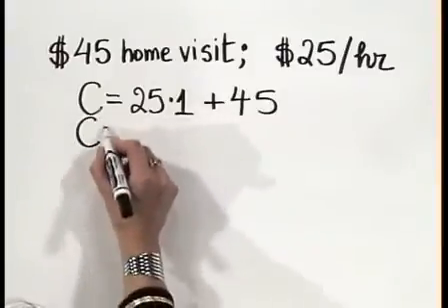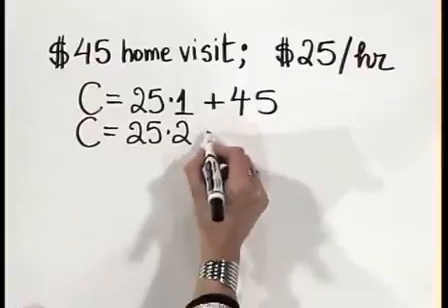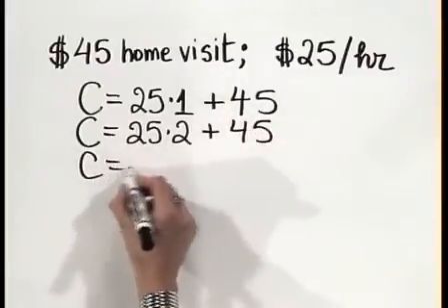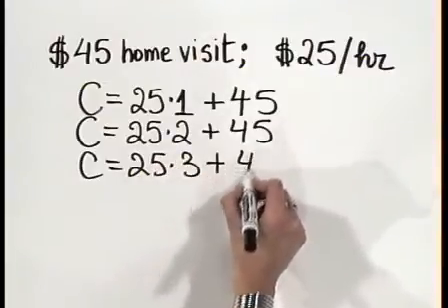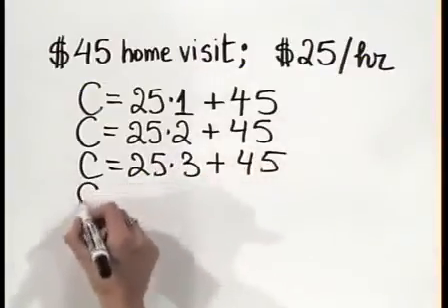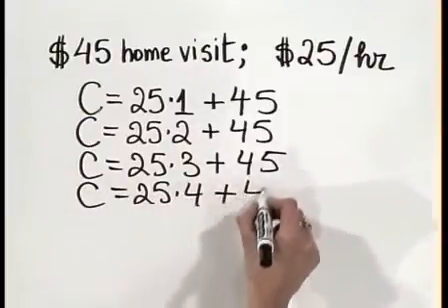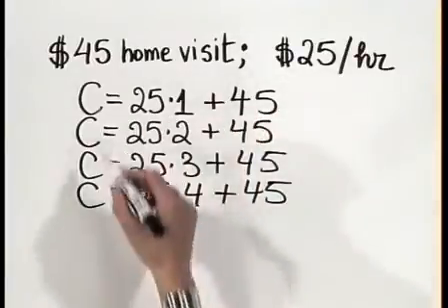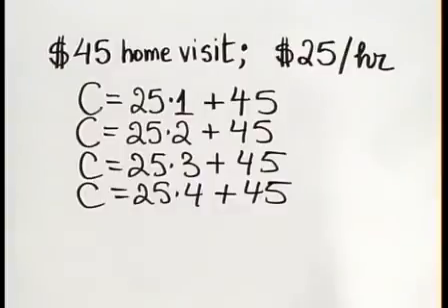The cost for 2 hours would be 25 times 2 hours plus the home visit. The cost for 3 hours would be 25 times 3 plus 45. And the cost for 4 hours would be 25 times 4. I think you see a pattern. We'll look at those values in a moment. What's important is to see a pattern. We are now ready to generalize.